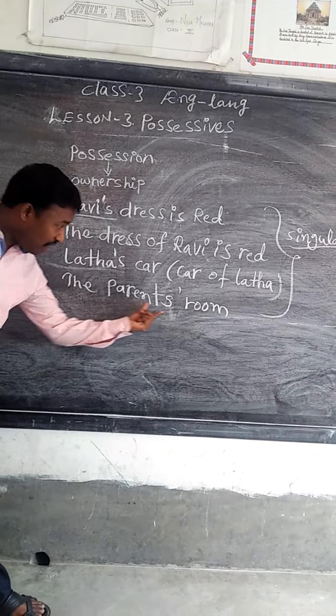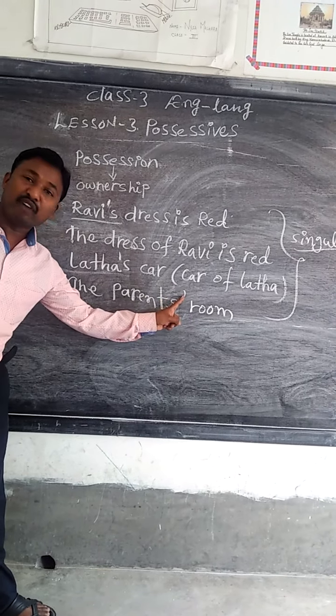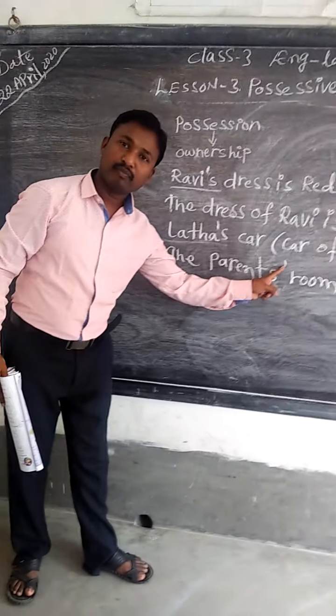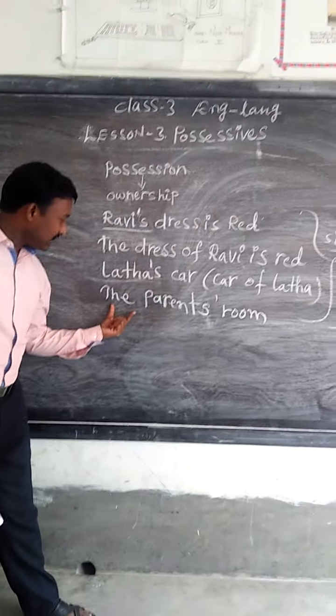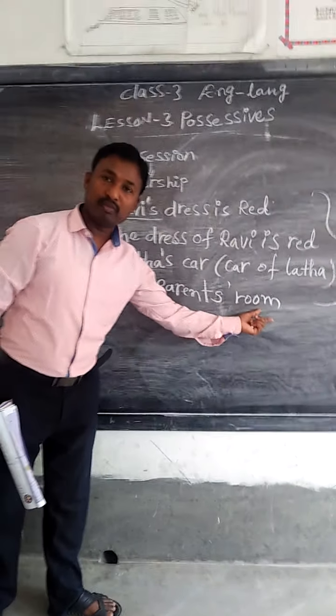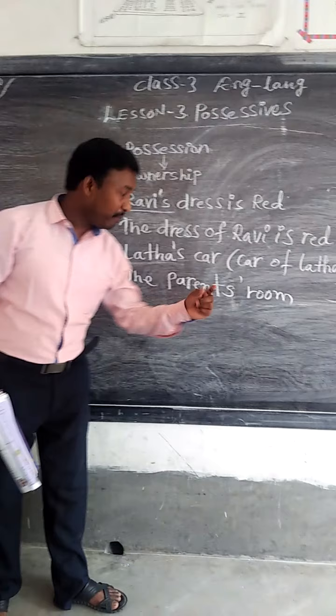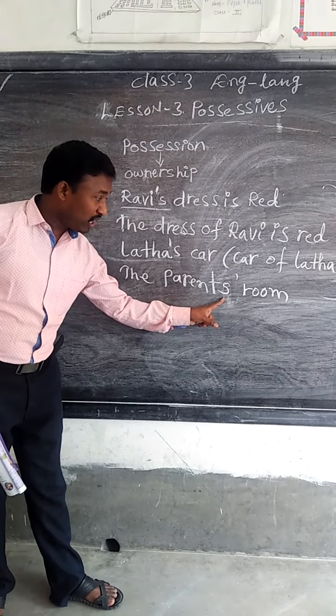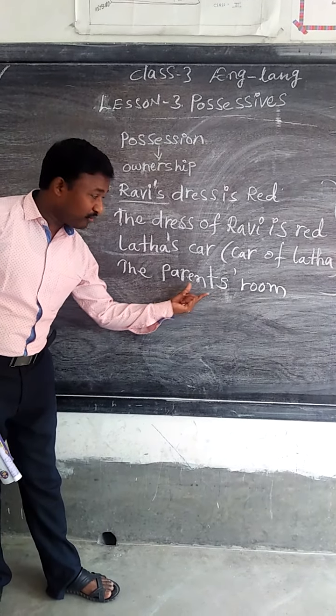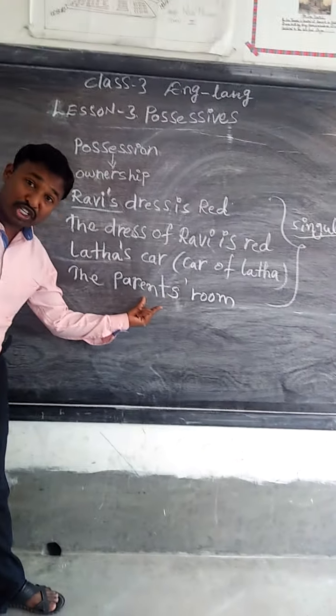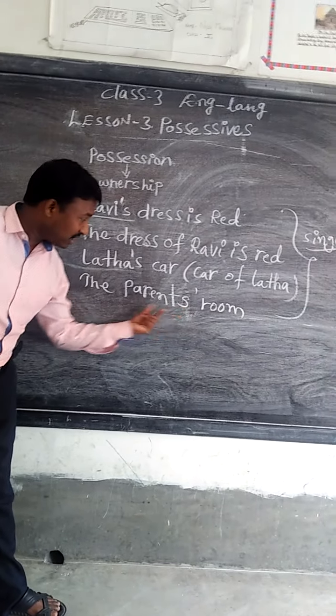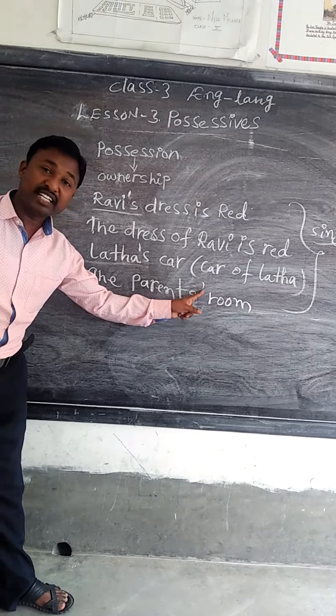After the s only we write the apostrophe. So we say the parents' room. We should remember that in plural form, in the possessive way, after writing s we write the apostrophe.